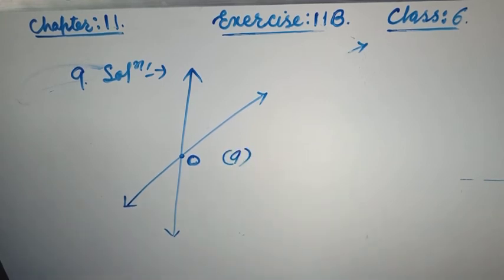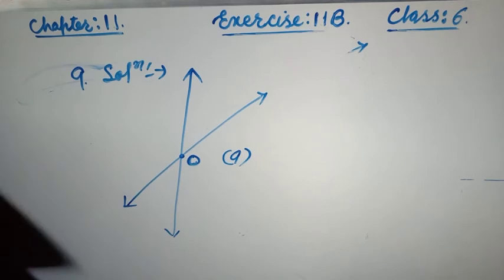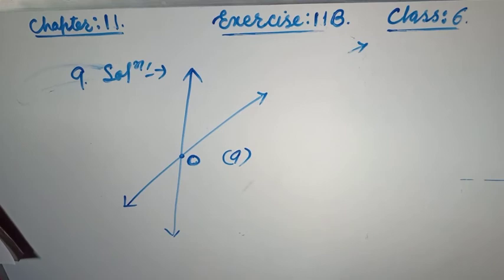Now see, friends, question number 10: two points in a plane determine exactly one line segment, or exactly two line segments. So you can do it, friends. Very simple questions. 11th, 12th, 13th, 14th, 15th. Now, friends, this is your homework.